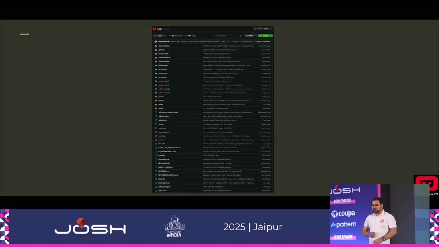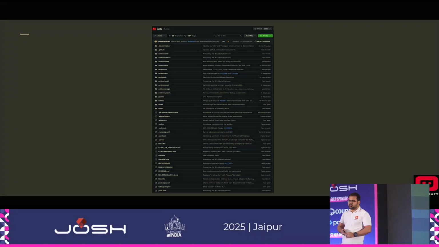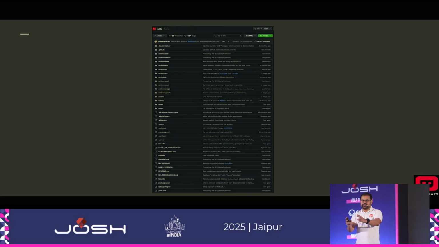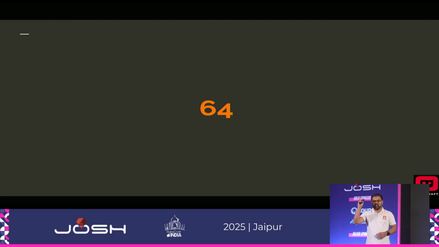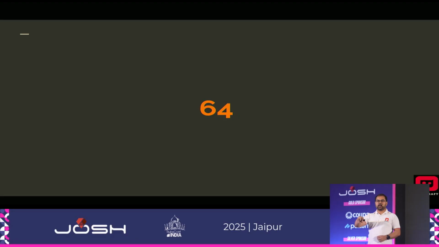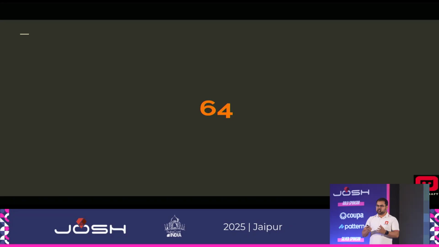This is how the textual code looks for the Rails repository. Of course, it's very small and you can't read anything. I just wanted to demonstrate that it's very hard, which is why the image is like that. The other thing, this number 64: can anyone guess what it could be? No? Last year I had a slide where the number was 123 for the Ruby source code, and this time it's 64. That number is the number of different file extensions in the Rails source code. So there are 64 types of extensions in the Rails source code.